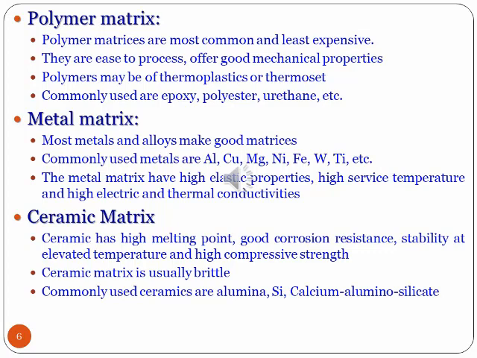Next we have ceramic matrices. So ceramic has high melting point and good corrosion resistance. It is stable at high temperatures and has a high compressive strength. Ceramic matrix is usually brittle. The commonly used ceramics are alumina, silicon, calcium, aluminosilicate.